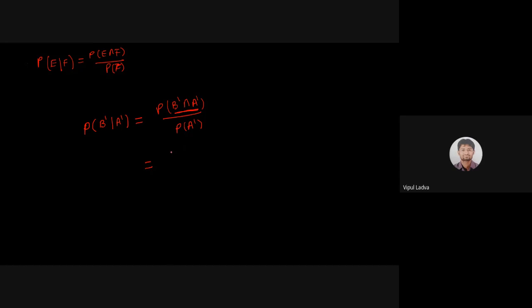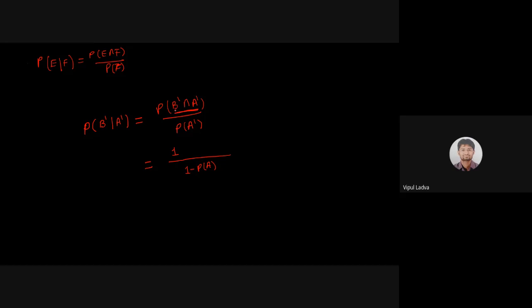Now observe, forget about the numerator first. Let me talk about the denominator. A dash is the complementary event of A. If I'm having probability of A and I'm going to subtract it from 1, then it will be literally equal to A dash. Yes, P of A dash I can write as 1 minus P of A.